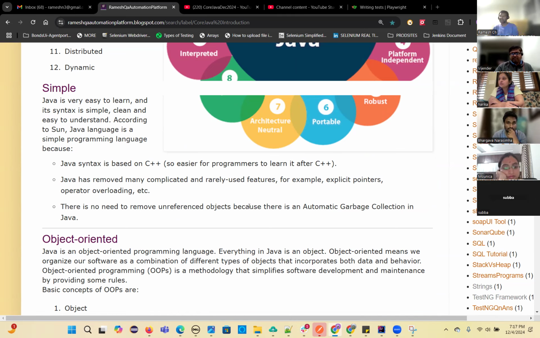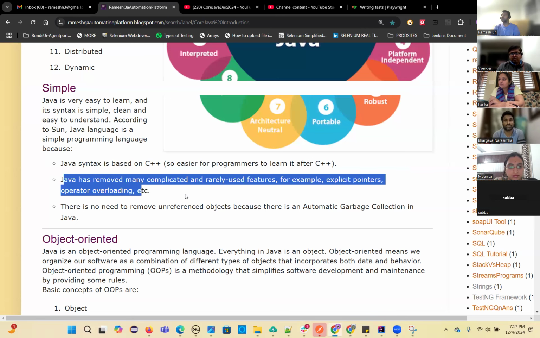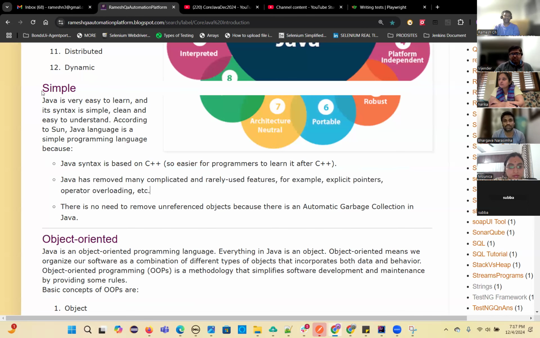If you have Java installed on your machine, it will clean up any unused objects automatically. And I already mentioned, the pointers concept is removed and operator overloading is removed. All these complicated topics are removed from Java. These are available in C and C++. That's why Java is a very simple programming language.